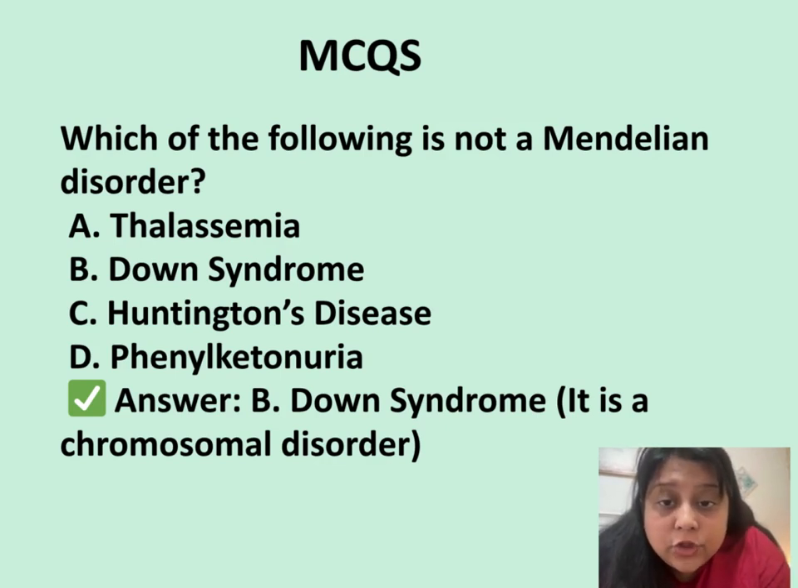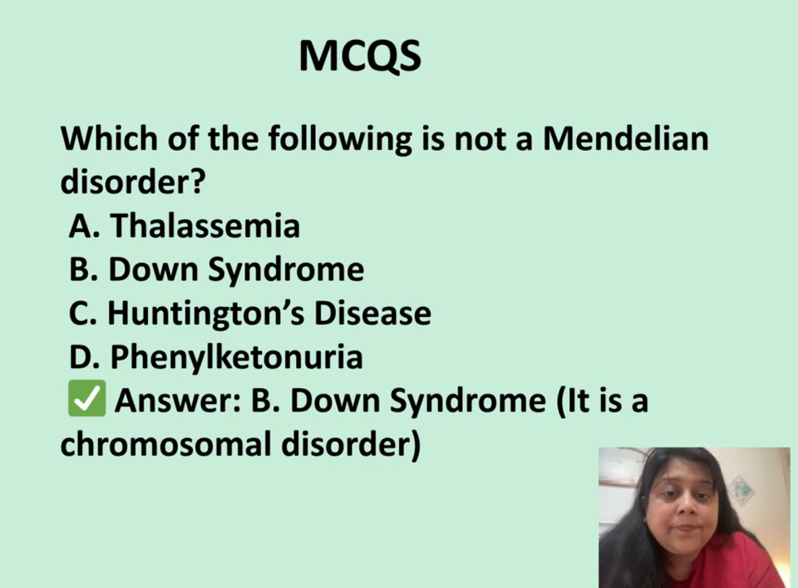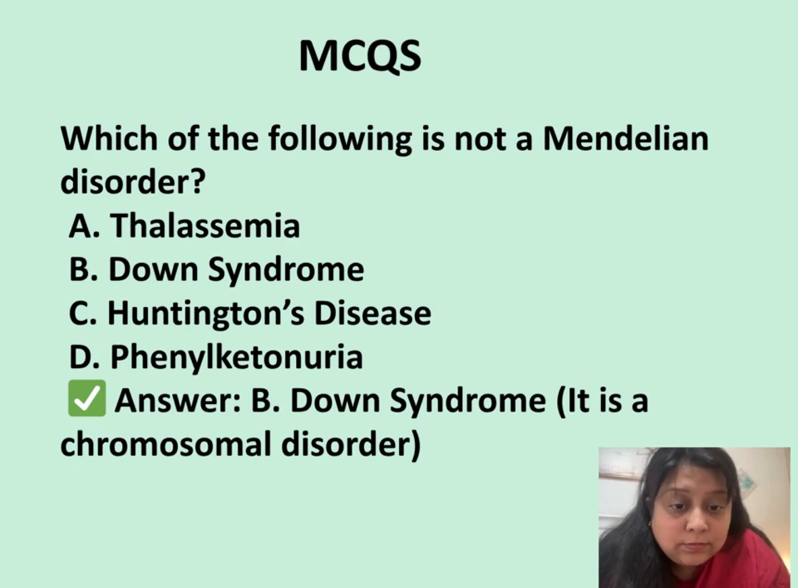Next question, which of the following is not a Mendelian disorder? Thalassemia, Down syndrome, Huntington's disease, or phenylketonuria? The answer here is Down syndrome because it is not a gene disorder but a chromosomal disorder. Here there is trisomy 21, as you all know.